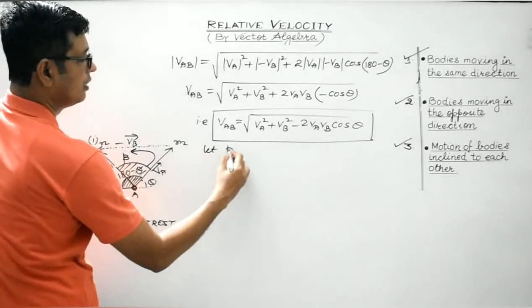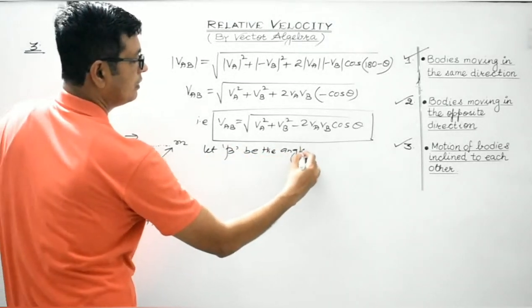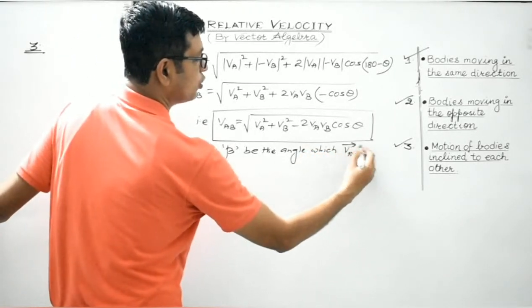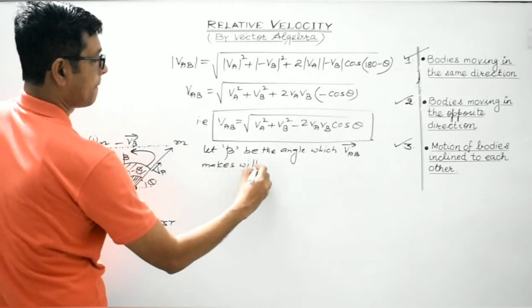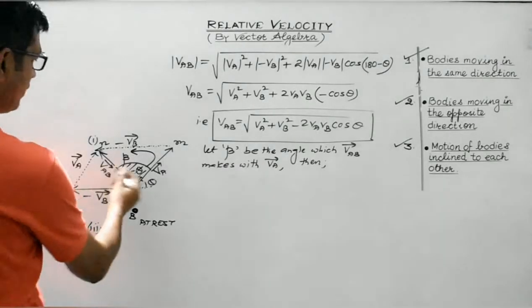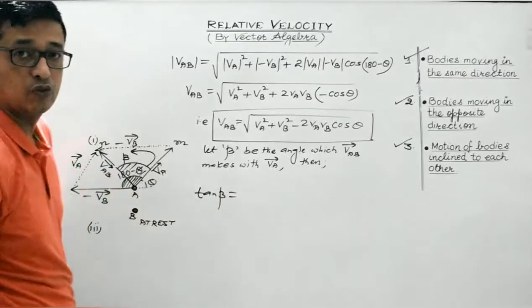So let beta be the angle which the relative velocity of A with respect to B makes with VA vector. Okay students, angle beta, as we are aware, will be given by tan beta is equal to